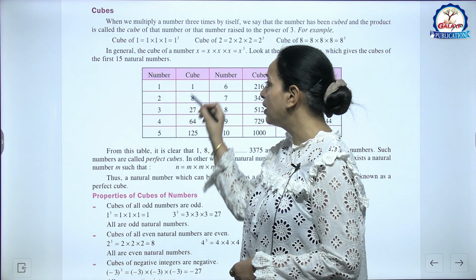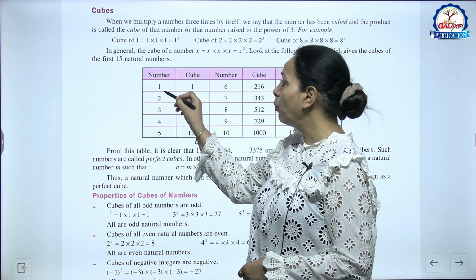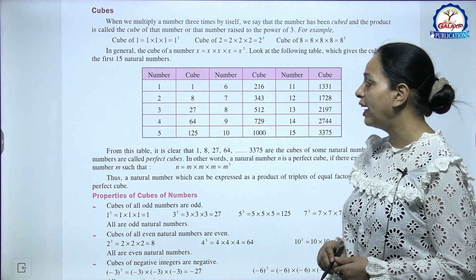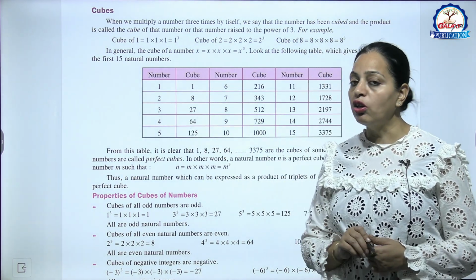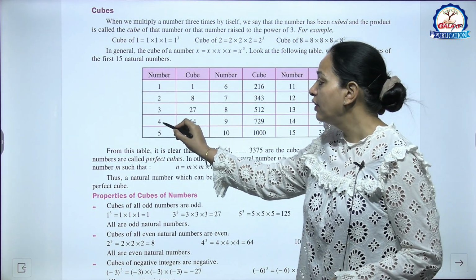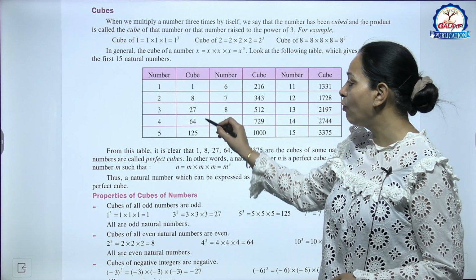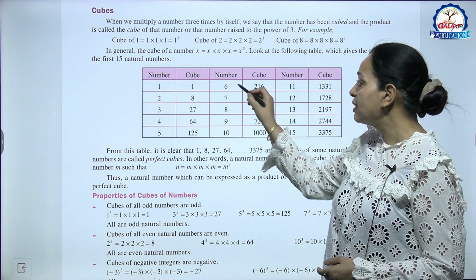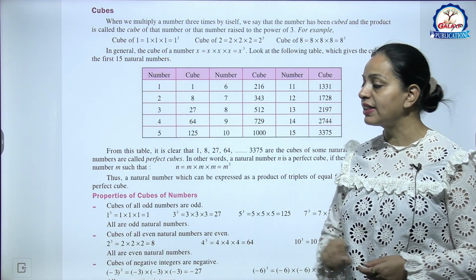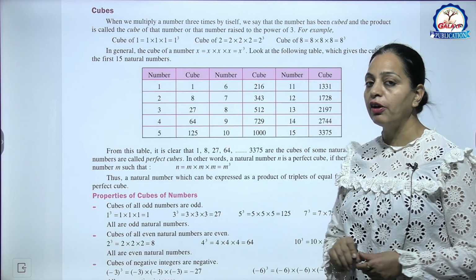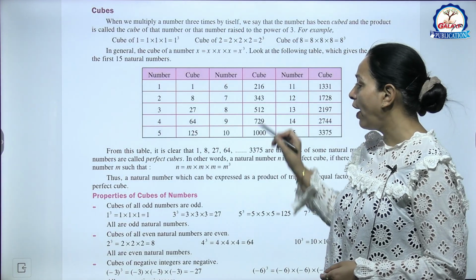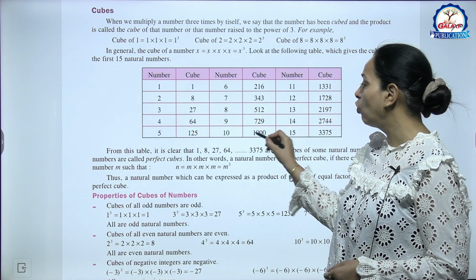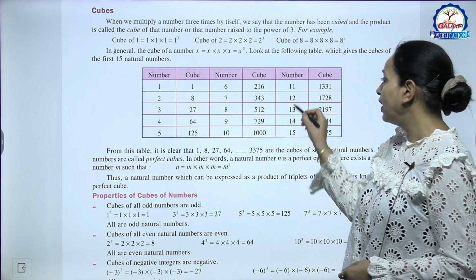Look at the following table which gives the cubes of the first 15 natural numbers. So numbers here and cube here. Like number 1, its cube is 1. Number 2, its cube is 2 cube, that is 8. Number 3, 3 cube, that is 27. Then 4 cube is 64. 5 cube is 125. Similarly 6 cube 216, 7 cube 343, and 8 cube 512, 9 cube 729, and 10 cube is 1000.